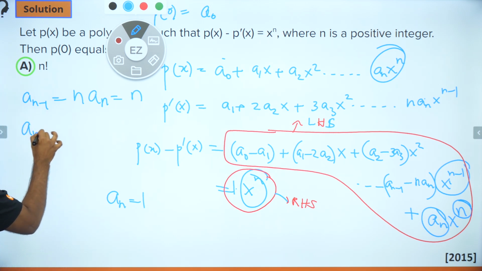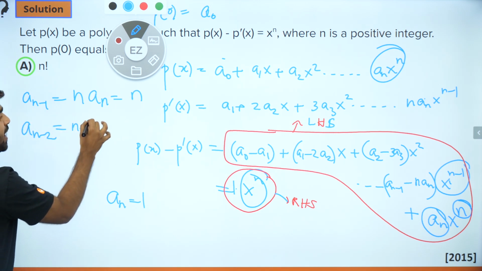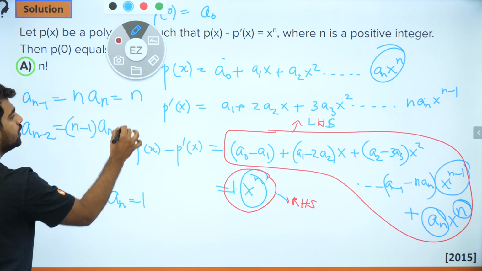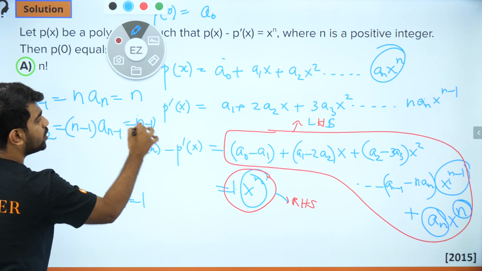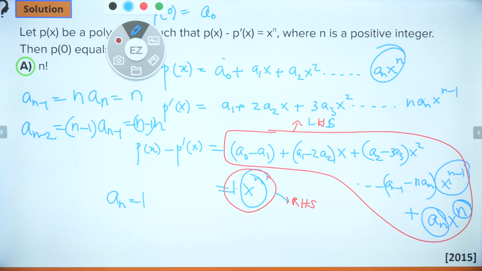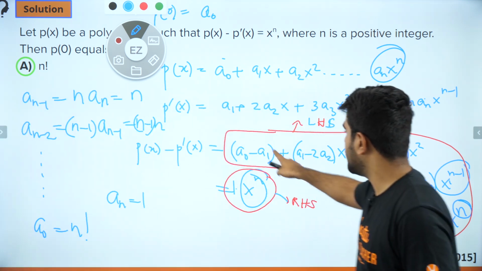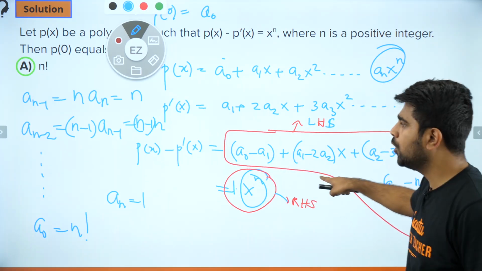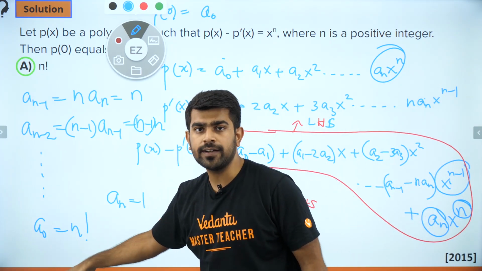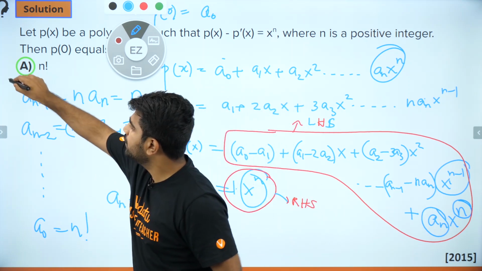What is an minus 2? An minus 2 is n minus 1 an minus 1. That will be n minus 1 into n. Getting it? So if you keep going like that, you will get a0 to be n factorial. If you keep going like that, while making all the coefficients 0, you will end up with a0 being n factorial, and that will be my answer.